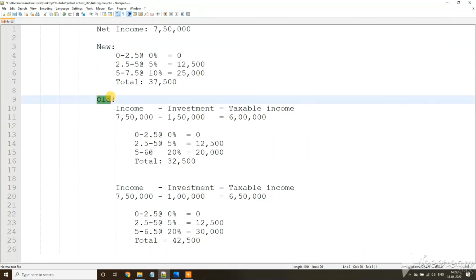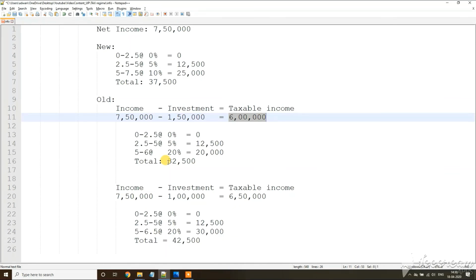Now let's see the old one. This is the income 7,50,000, and as I said, we are making an investment of 1,50,000 in the tax saving instruments. So the taxable income becomes 6 lakhs. Now on the 6 lakh, we have to calculate the tax based on the old taxation. 0 to 2.5 lakhs, it is 0% in the old also. 2.5 to 5 lakhs, 5%, that is 12,500. 5 lakh to 6 lakhs, see the income is only 6 lakh, so for this 1 lakh we have to pay 20%, that means 20,000.